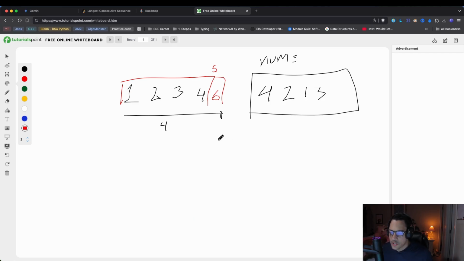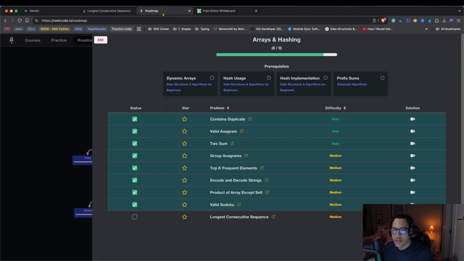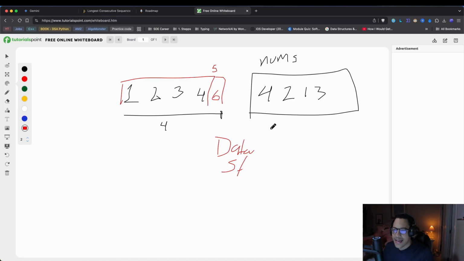We might need to use a famous data structure to solve this problem. When you are thinking about patterns or data structure patterns, it's important to remember the main ones. Some of these lists will give you the topic you're on. Let's say we would have to try to solve this problem from the get-go, but we're coming from a list like this, arrays and hashing. So we know we're manipulating arrays, and we know we're dealing with hash tables and whatnot.